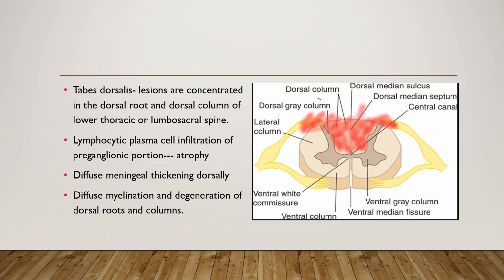In Tabes dorsalis, the lesions are concentrated in the dorsal root and the dorsal column of the lower thoracic or the lumbosacral spine. I've shaded a part of the diagram, the anatomy, where you can see in red, that is the dorsal column and the dorsal roots, the main parts affected in Tabes dorsalis. There is a lymphocytic plasma cell infiltration of the preganglionic portion, which later leads to atrophy of the same. There is diffuse meningeal thickening dorsally and diffuse demyelination and degeneration of dorsal roots and columns.